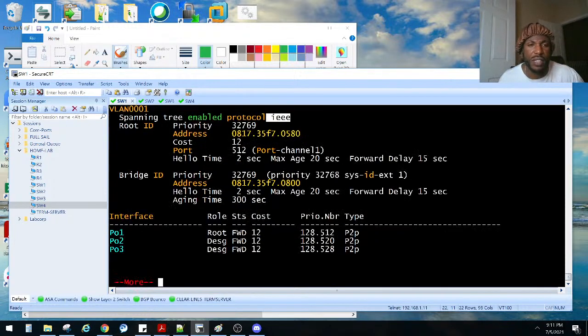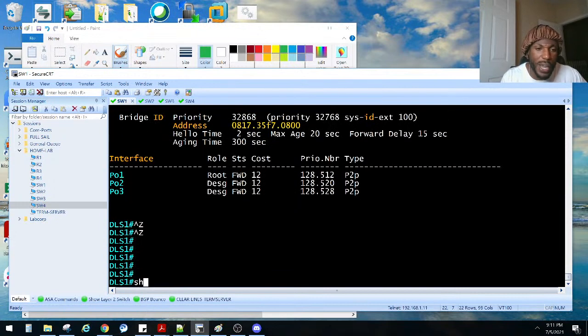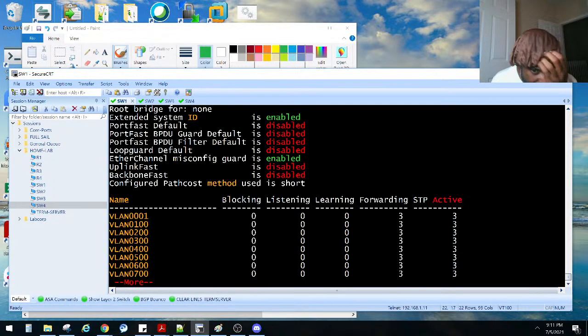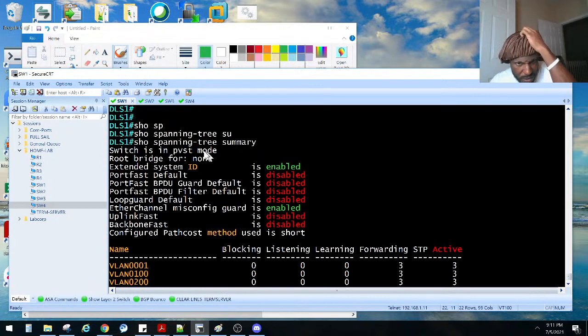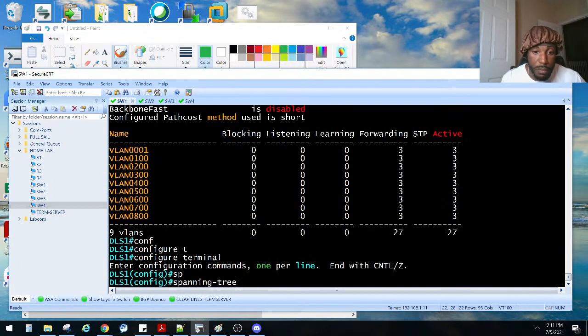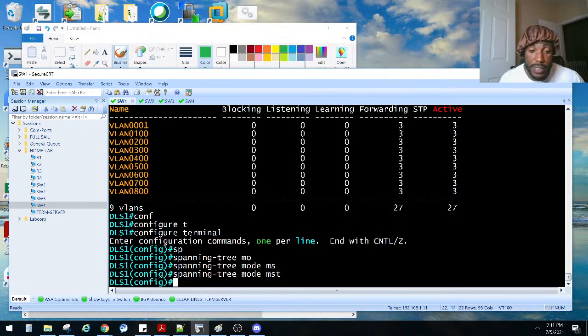No, that's rapid PVST. How do we do that? I wonder if there's a way to show the mode. Show spanning tree summary. Yes, so that lets us know it's in PVST mode. They said multiple spanning tree, so we need to change the mode. So global config mode, spanning tree mode MST, right? I press enter, pray to the network gods.